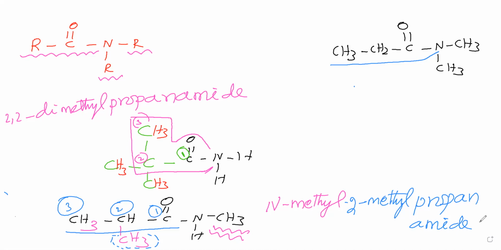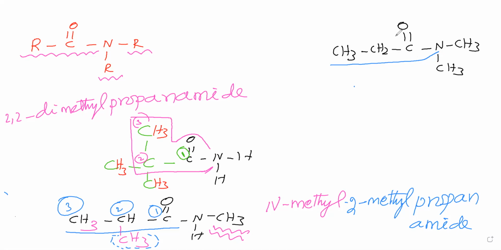Okay, then we will go for this one. It is about secondary amide. Now we are going for this one. Here CON, this N does not have hydrogens. This N has alkyl groups. Therefore, this is a tertiary amide.